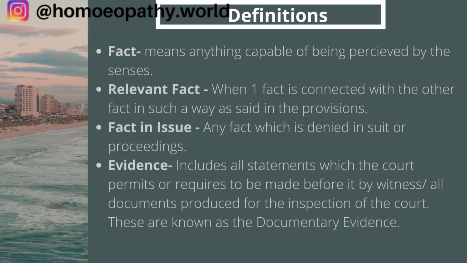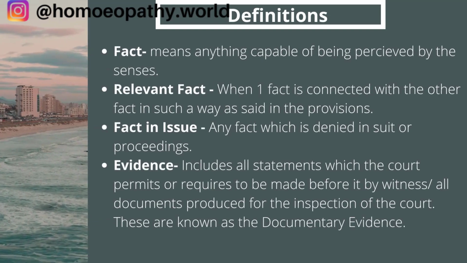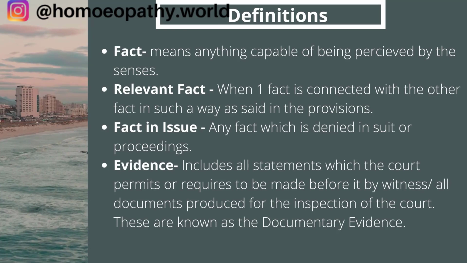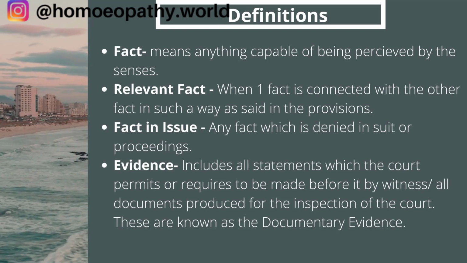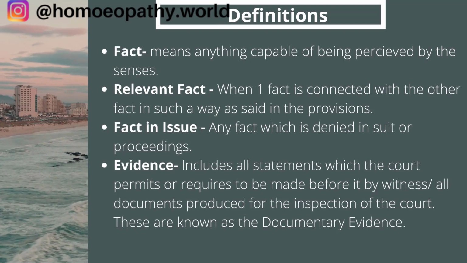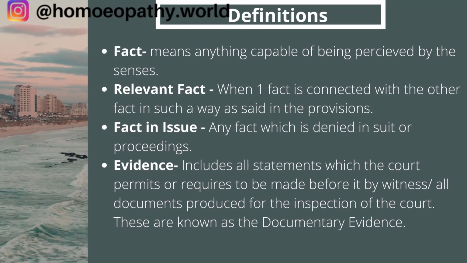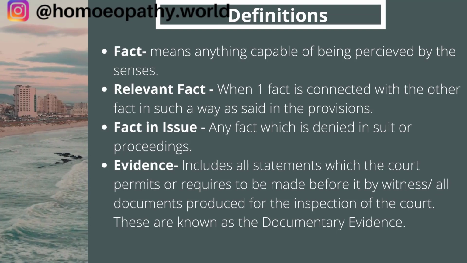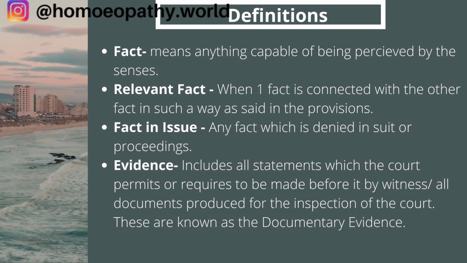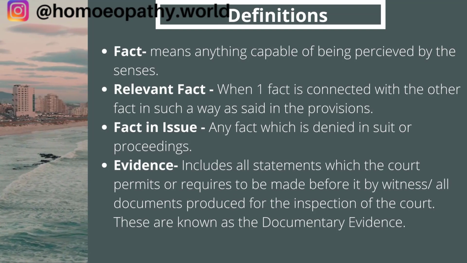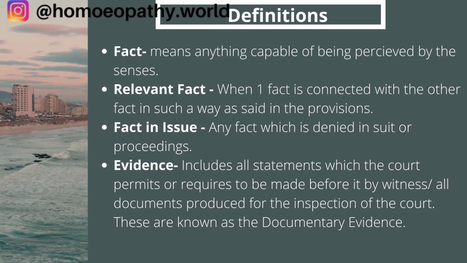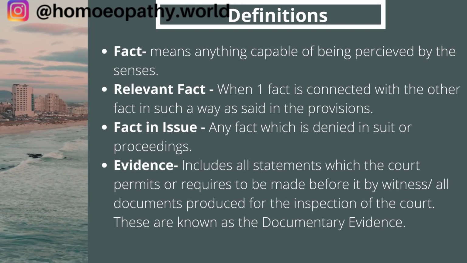Now let us see some important definitions of this particular Act. The first definition that we are going to see is fact. Fact is anything which is capable of being perceived by the senses. So anything which we can feel by our senses is known as a fact. Now the second definition is relevant fact. When one fact is connected with another fact in such a way as is said in the provisions, any fact which is connected to another fact is known as a relevant fact.